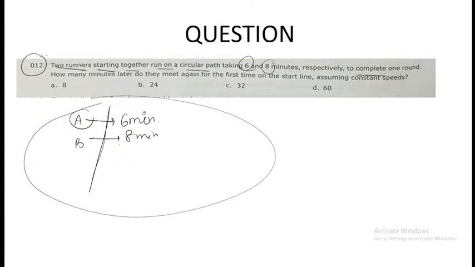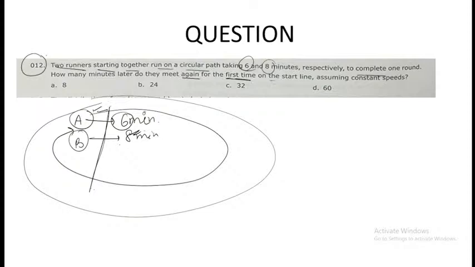So from this point to run and to come over here, runner A is taking 6 minutes. Runner B is taking 8 minutes. The question is asking how many minutes later they meet again for the first time on the start line, assuming their constant speeds.